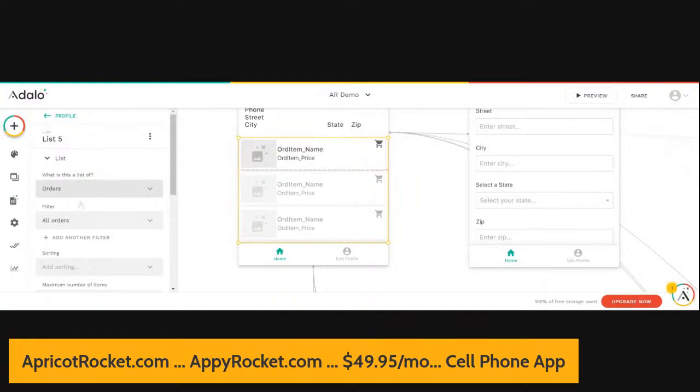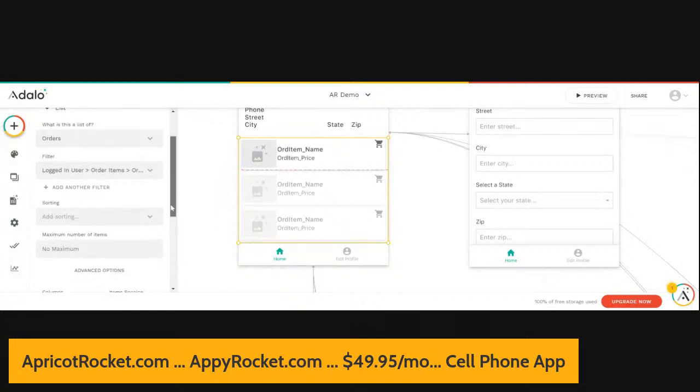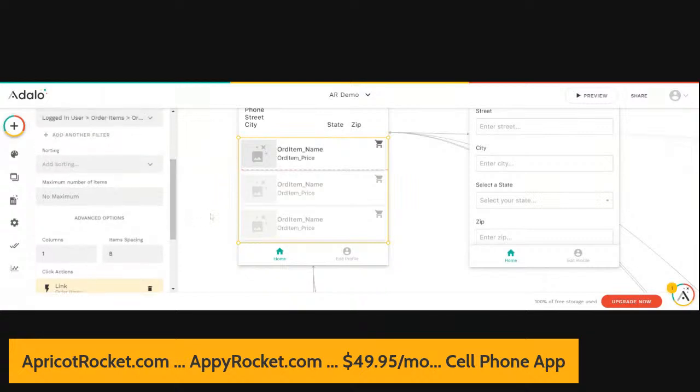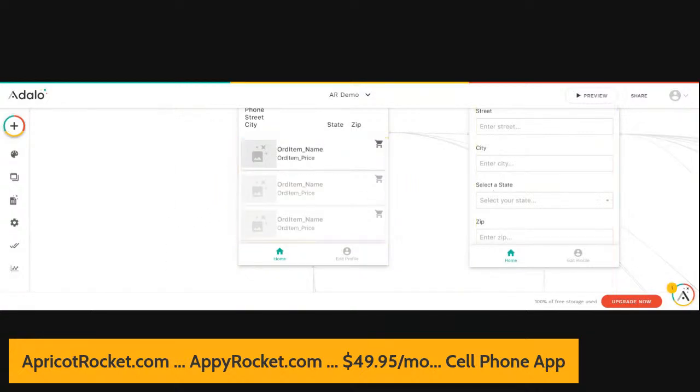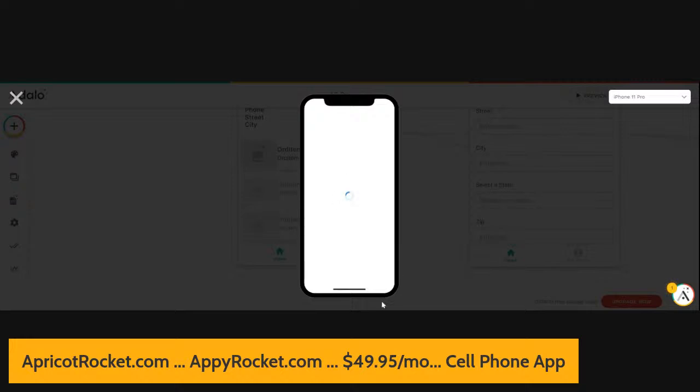And so this will be all orders, logged in user, order items. Okay, so we may have to play around with this a little bit. So first, let's just go ahead and do that. Now, let's go to preview and let's click on our profile and see what we've got.